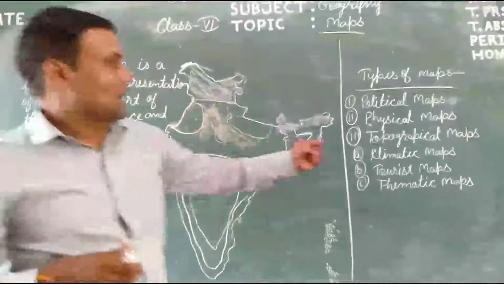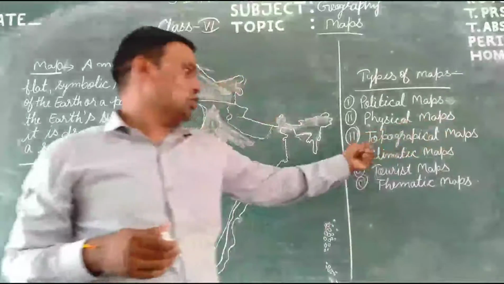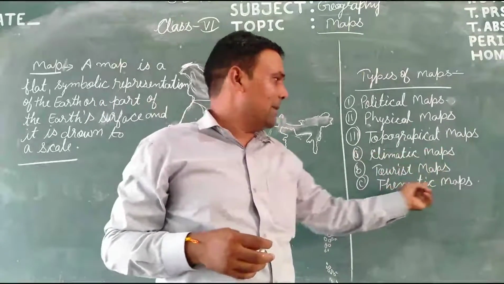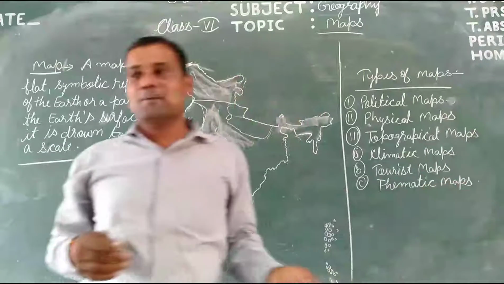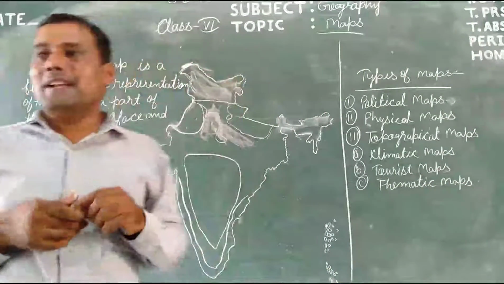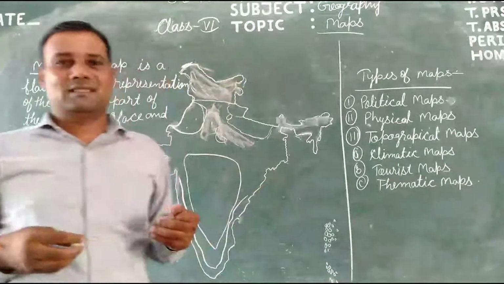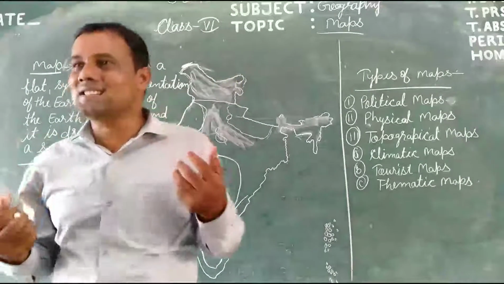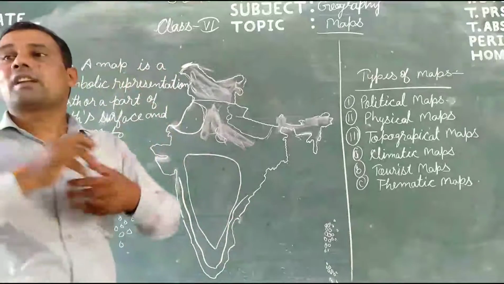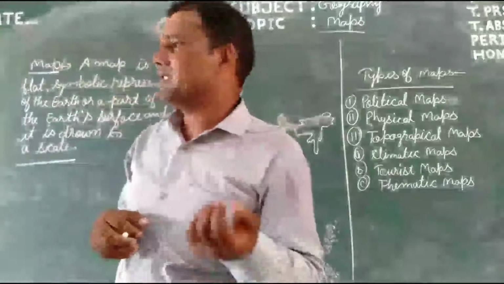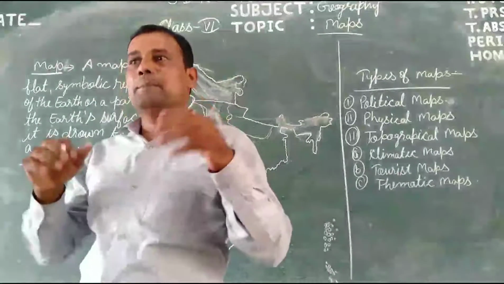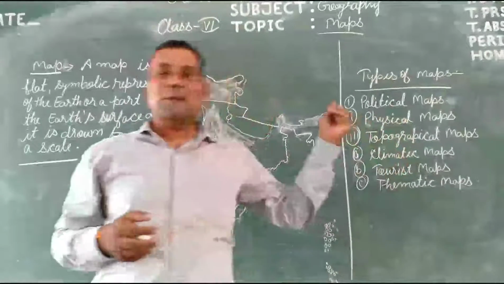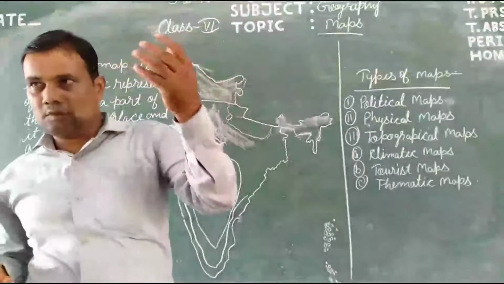And the third is topographical maps. These show three types: climatic map, tourist map, and thematic map. The climatic map shows weather conditions such as wind direction, rainfall, temperature, and pressure.